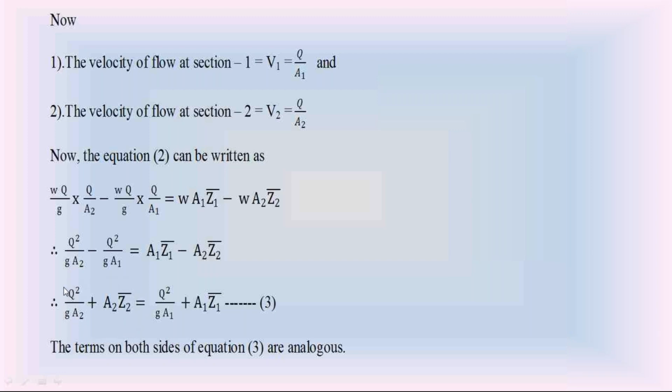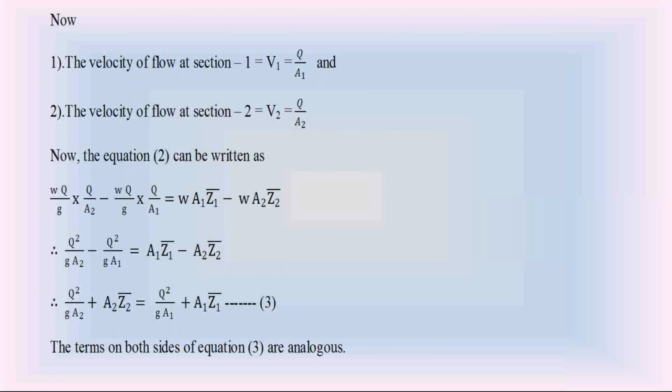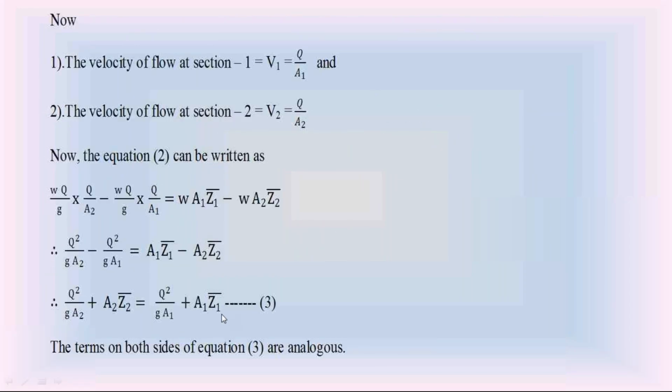I am replacing the whole term on this left hand side as F2. So check that equation 3. On both sides we have similar terms; the only difference is that this is the term in section 2 and this is the term in section 1. I am replacing the whole term in section 2 as F2, and the whole term in section 1 as F1. So from this I will get F2 is equal to F1. Check that carefully.